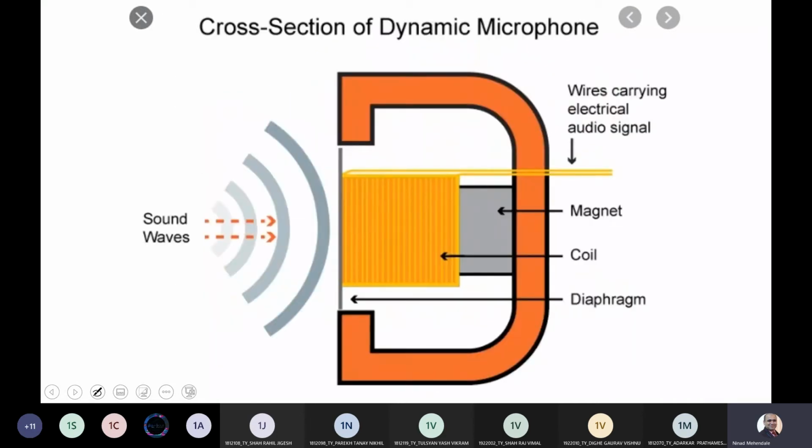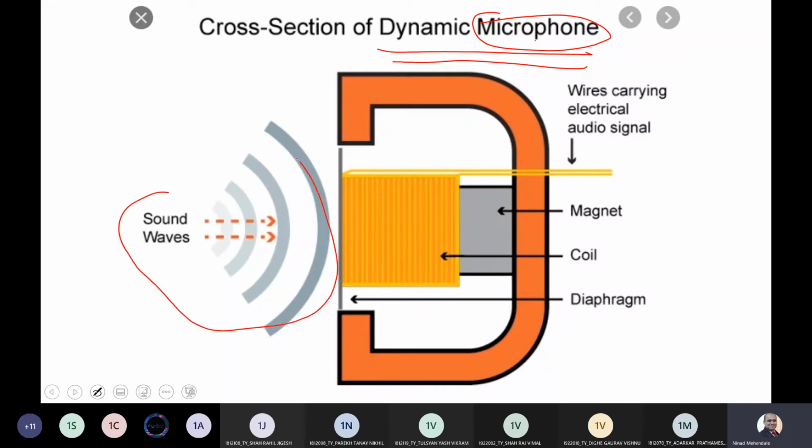Now you will understand how a dynamic microphone works. Generally when we say dynamic microphone, it can be a speaker or a microphone. It works both ways. So a single instrument can act as a speaker and as a microphone. Basically sound waves, which are pressure changes in air, go and hit this particular coil. This coil is attached to the diaphragm. It is a thin membrane on which the sound pressure hits, and it moves the coil. And there is a magnet inside, and the diaphragm goes front and back, and because of that two wires carry the audio signal.